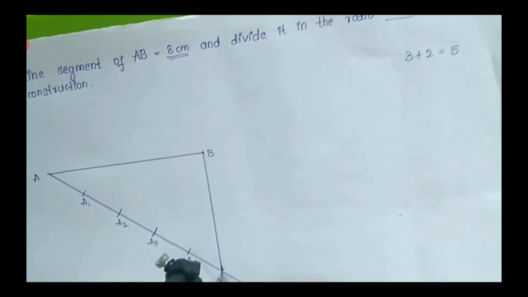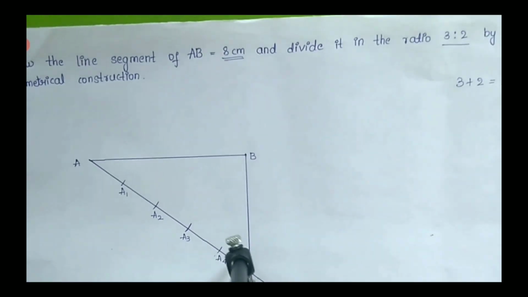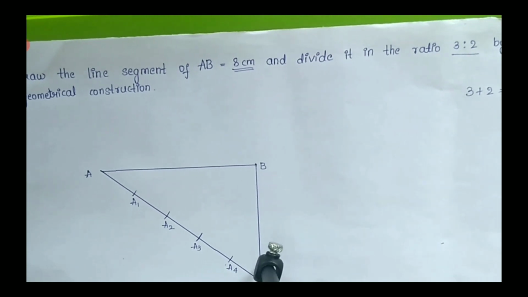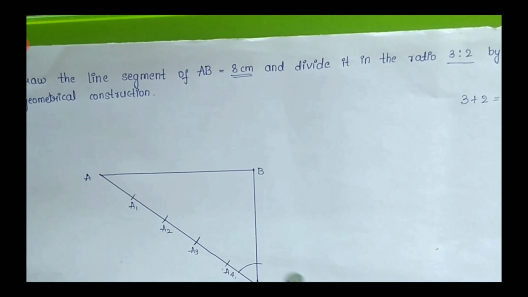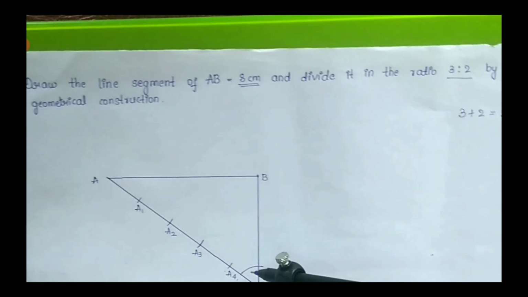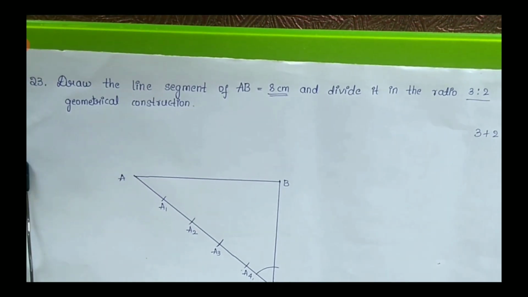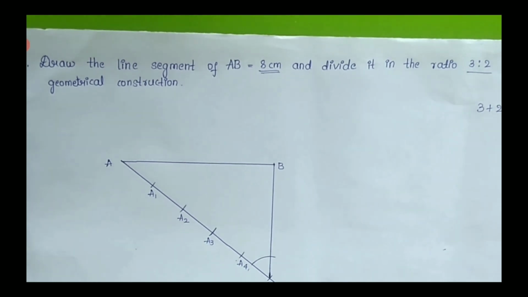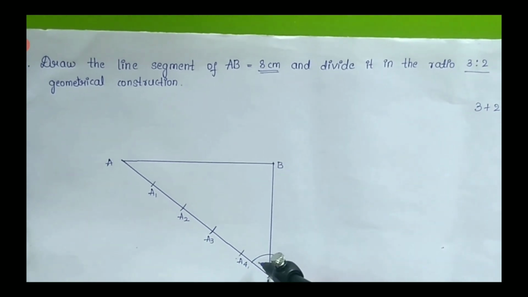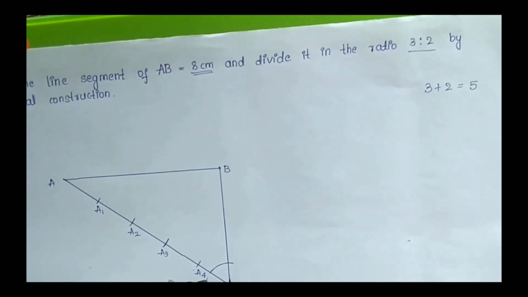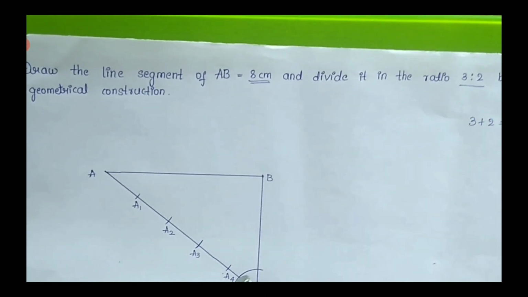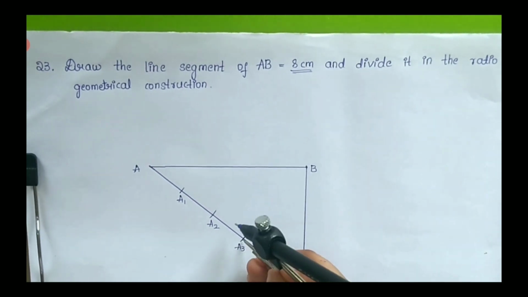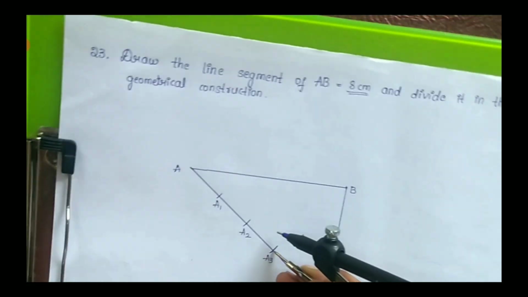To get that parallel line, with A5 as a center, draw the curve to intersect the AA5 line and the BA5 line. See the curve I have drawn here. With A5 as center, this curve must meet AA5 and BA5 at points.